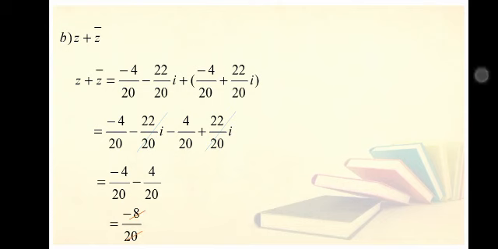And 8 and 20 are the multiples of 2, so 2 4 times 8 and 2 5 times 10, and minus 4 over 10 is again the multiple of 2, so 2 times 4 and 2 5 times 10.